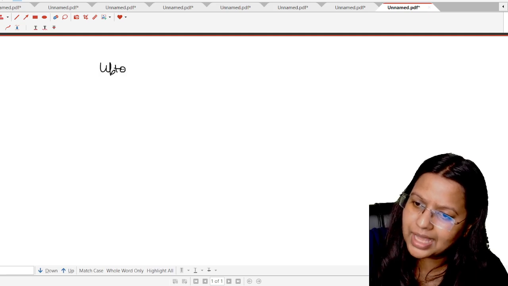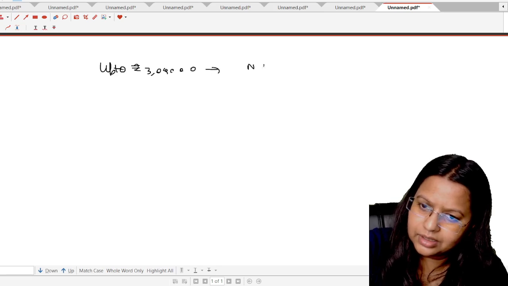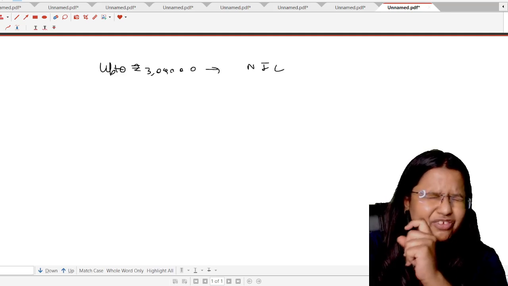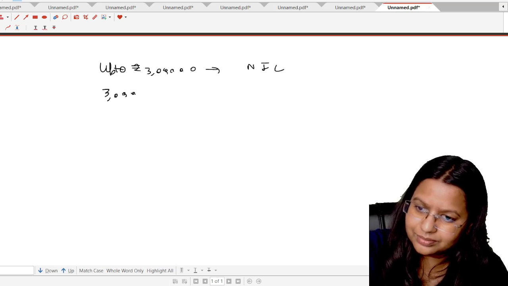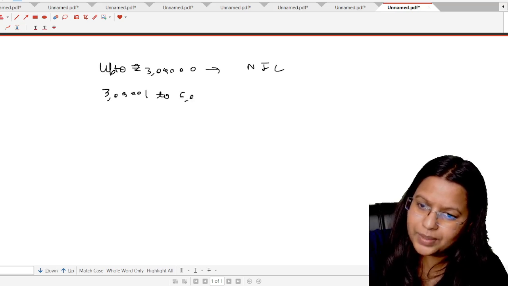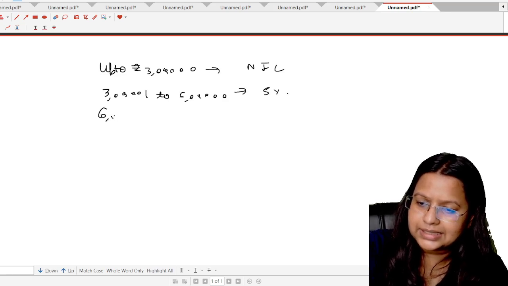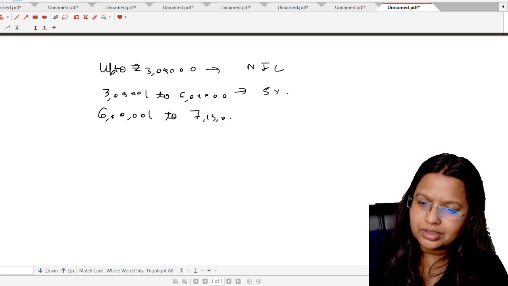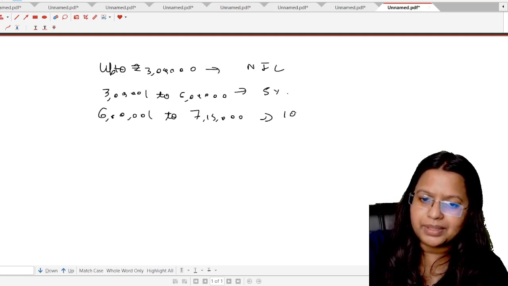Up to rupees 3 lakh, nil. Now, you are making a very big mistake if you are skipping this part, because it is very, very important. Okay. 3 lakh 1 to 6 lakh rupees, 5%. 6 lakh 1 to 7 lakh 15,000: as we have an income up to 7 lakh 15,000, the tax rate shall be 10%.